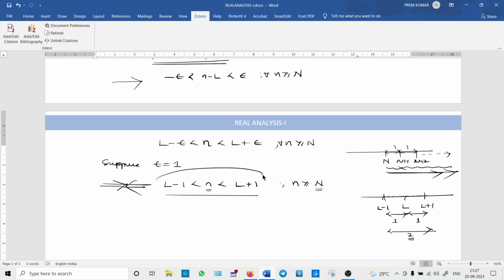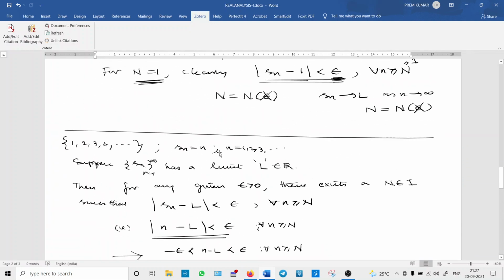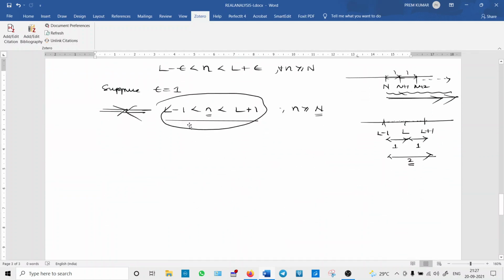So why are we getting a contradiction here? Because we assumed that the sequence has a limit. That is a wrong assumption. So what is the final result? The sequence has no limit, because we assumed that it has a limit and we get a contradiction.